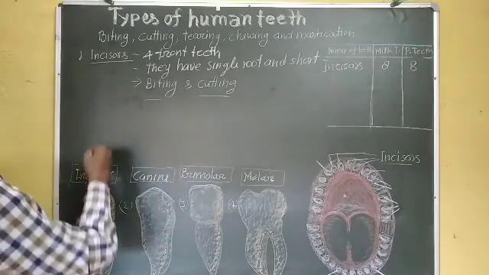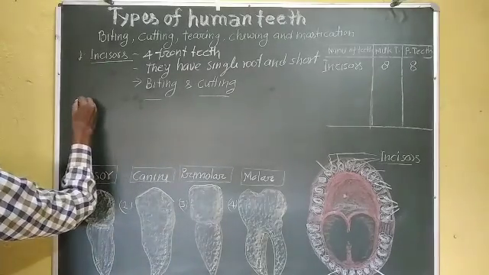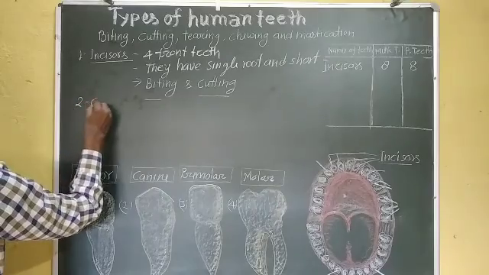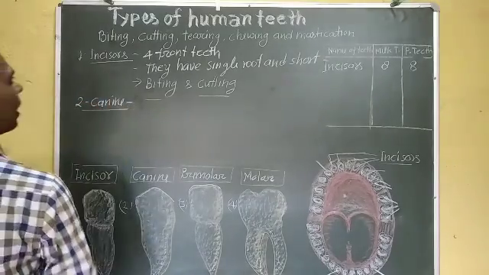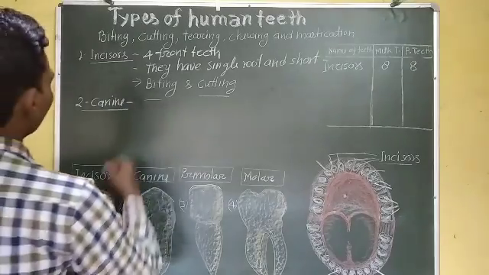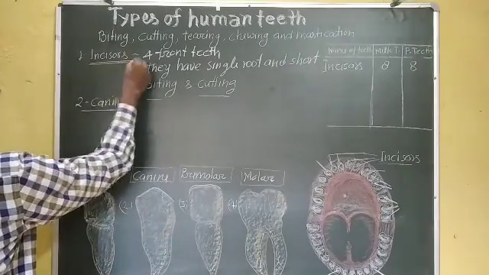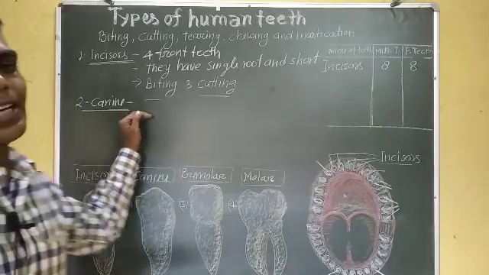Now second is canine. First is incisor, second is canine.